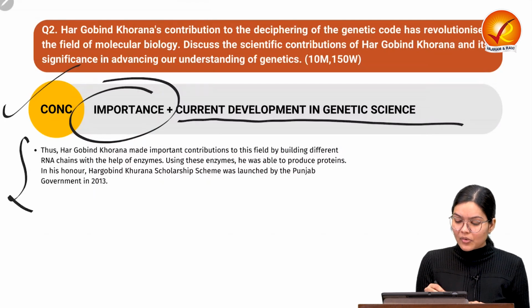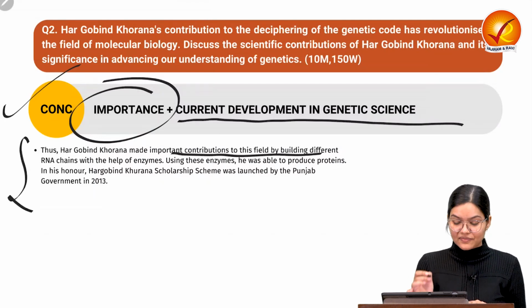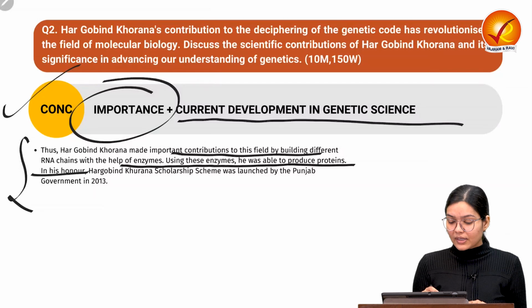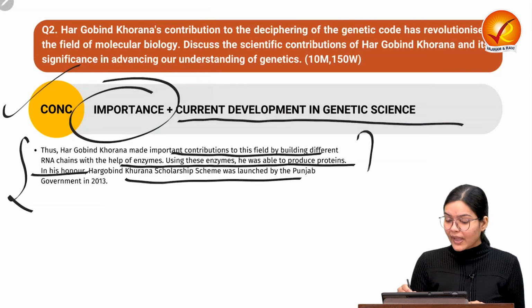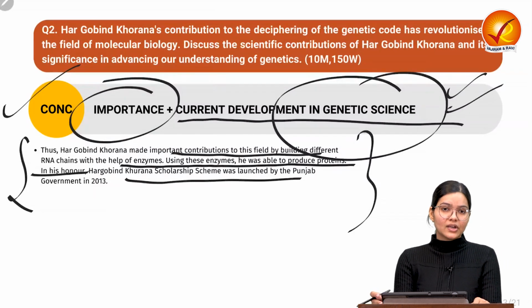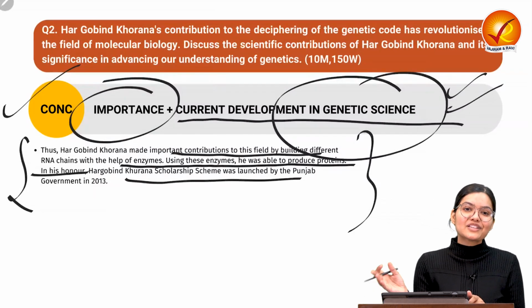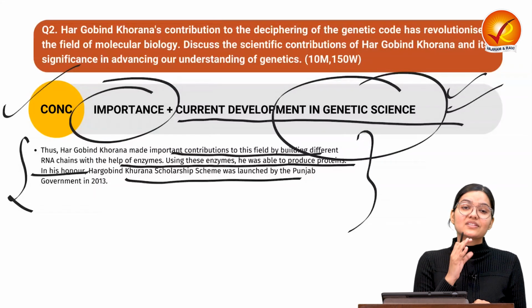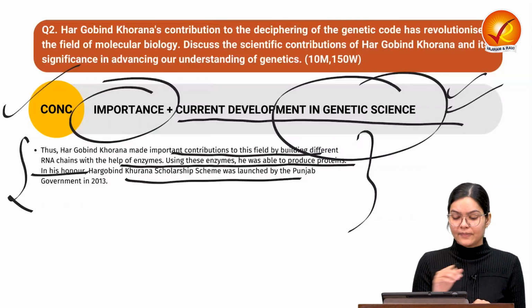Dr. Hargobind Khurana made an important contribution, as we can see. With the help of enzymes, he was able to produce protein, and in his honor a scholarship was also started. This genetic science is a revolutionary field, but each and every new invention happening in this field is based on the research and development done by Dr. Khurana, which is a very important and significant point in the field of molecular biology.